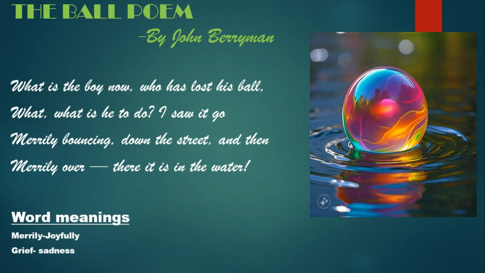This poem is basically about how to cope with the loss of our dear possessions. Here he has shown an example of a boy. The poem goes as if the poet can see a boy who has lost his ball and how he copes with the loss. For a boy or for any child, his toy is of utmost importance. So this boy who has lost his ball has seen it go into the water body that he's standing next to, and he cannot reach it, he cannot get it back.